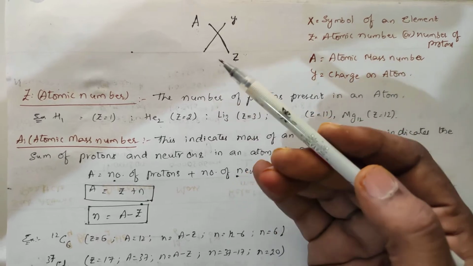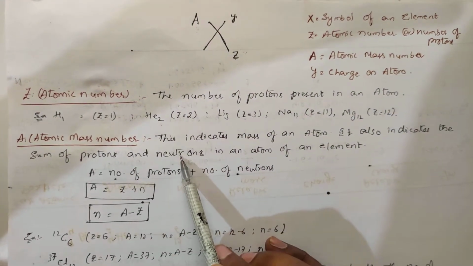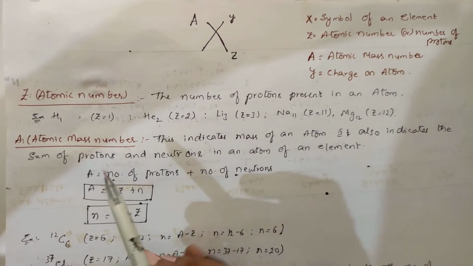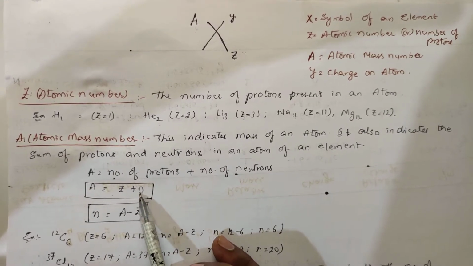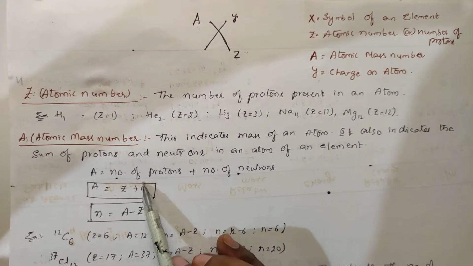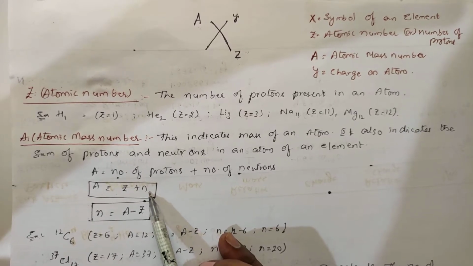Basically the atomic mass is contributed by the protons as well as the neutrons of an atom in an element. So A is equal to Z plus N, meaning number of protons plus number of neutrons. Neutrons are indicated with the symbol N.